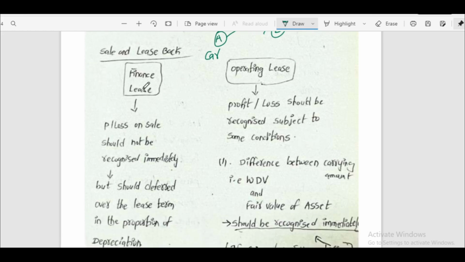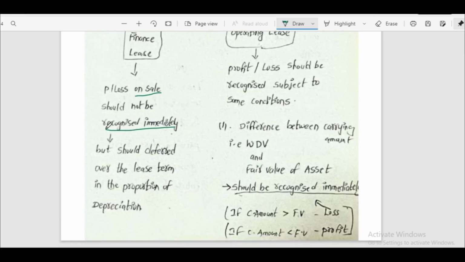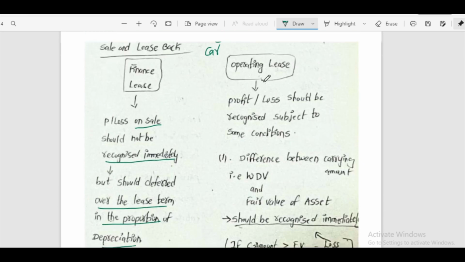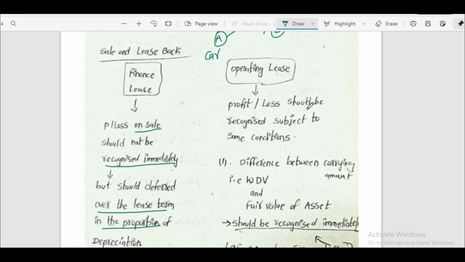In case of finance lease, profit or loss on sale should not be recognized immediately, but should be deferred over the lease term in the proportion of depreciation. In case of operating lease, profit or loss should be recognized subject to some conditions.